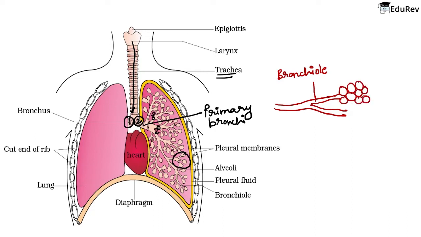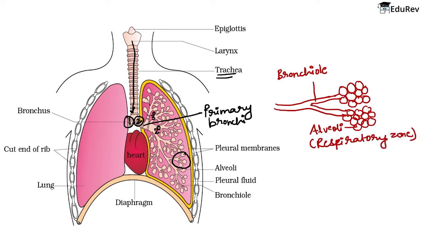At the end of the bronchioles you will see structures like this, you can see this in the image also. Now these globular structures, clusters of these globular structures. Now these are the alveoli. Alveoli. Now from the bronchioles, the air enters the alveoli, right? Clear till now? Now this alveoli is the respiratory zone. The respiratory zone starts from here. Respiratory zone. Because why? Because the process of respiration, actual respiration, takes place here.